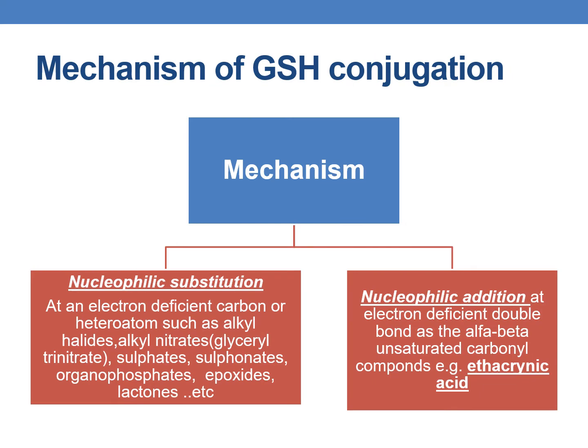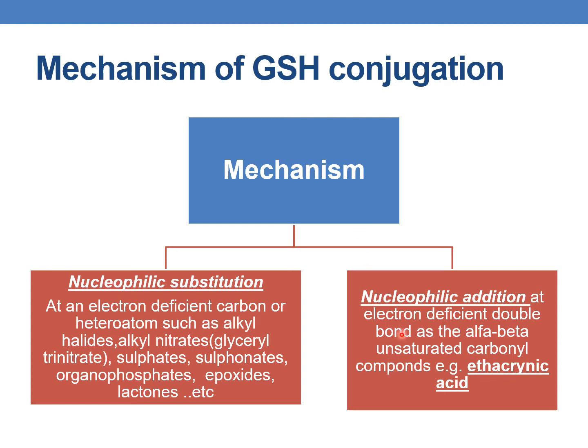Now coming to the general mechanism of glutathione conjugation. Glutathione conjugation generally occurs by two mechanisms: nucleophilic substitution or nucleophilic addition. Nucleophilic substitution occurs whenever an electron deficient carbon or heteroatom is present, such as in alkyl halides, alkyl nitrates, for example glyceryl trinitrate, sulfates, sulfonates, organophosphates, epoxides and lactones. In all these functional groups, nucleophilic substitution is the basic mechanism involved in glutathione conjugation.